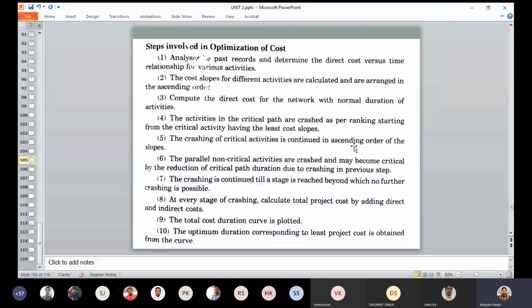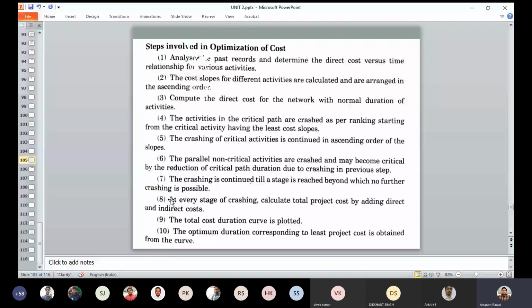Fourth, the activities in the critical path are crashed as per the ranking, starting from the critical activities having the least cost slopes. Sixth, the parallel non-critical activities are crashed and may become critical by the reduction of the critical path duration due to crashing in the previous steps.